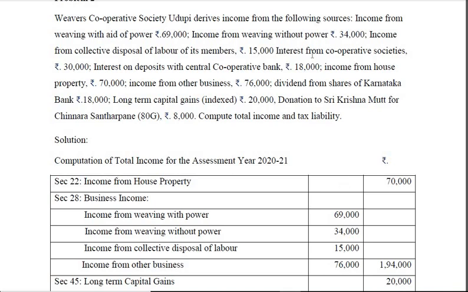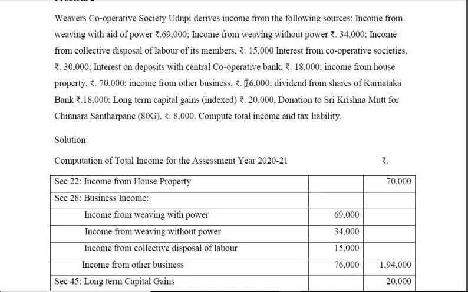So income from house property, this 70,000, will come under this head, income from house property. Then business income, look at the items. So 69,000, then 34,000, then 15,000, and income from other business 76,000.